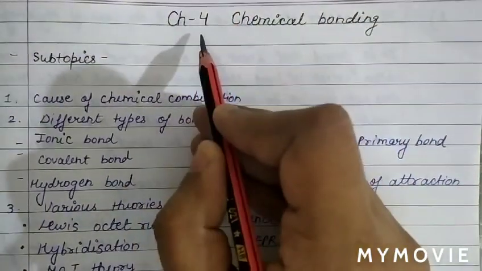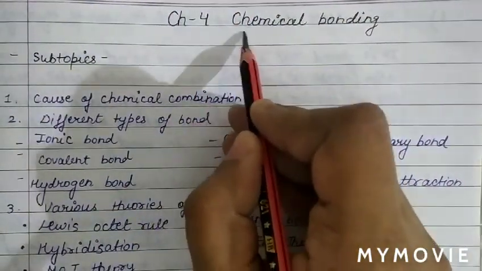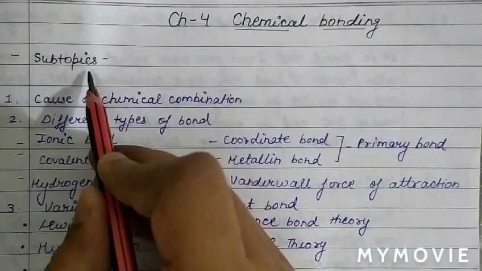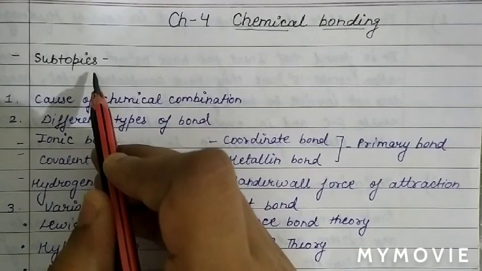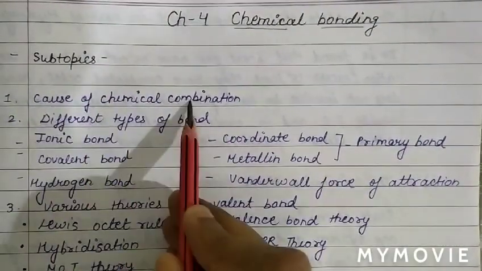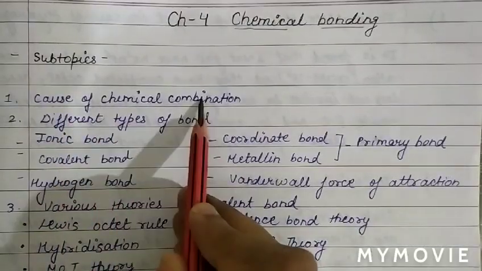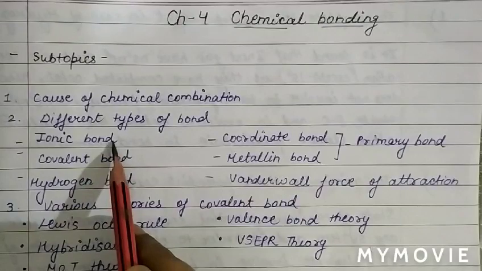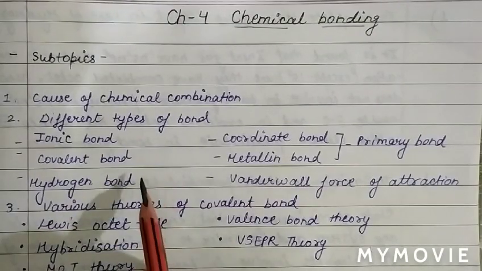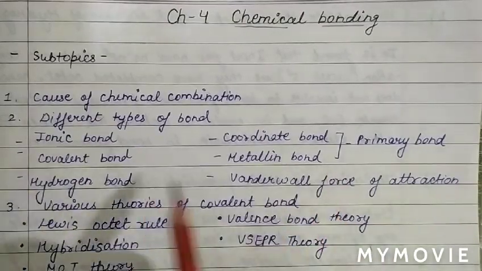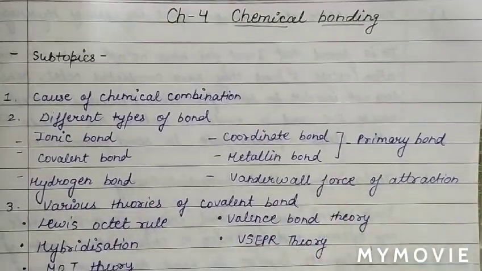Today we are going to start a new chapter, chemical bonding. Different topics, which are subtopics of chemical bonding, we will discuss in this chapter. First, we will discuss the cause of chemical combination, and then we will discuss different types of bonds: ionic bond, covalent bond, hydrogen bond, coordinate bond, metallic bond, and van der Waals force of attraction.